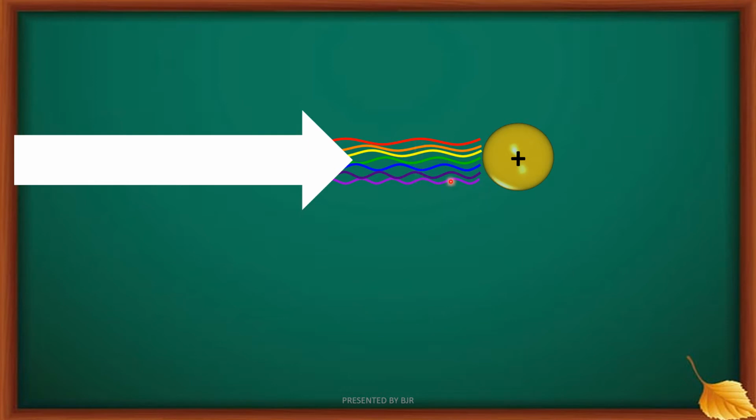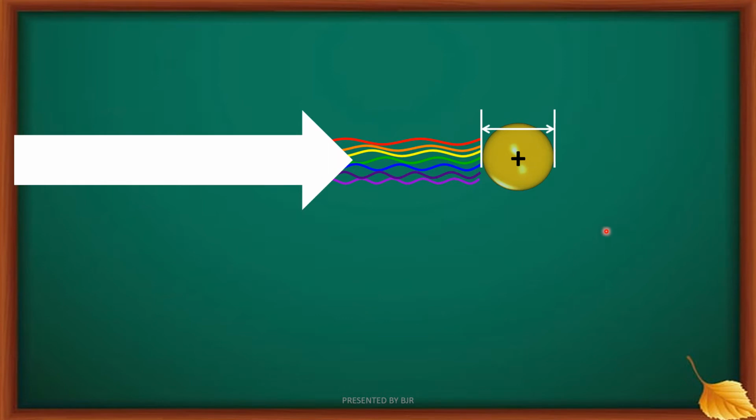If this atom is exposed to different frequencies of colors, it absorbs only one particular color. Here, the wavelength of red color is almost equal to the size of the atom.